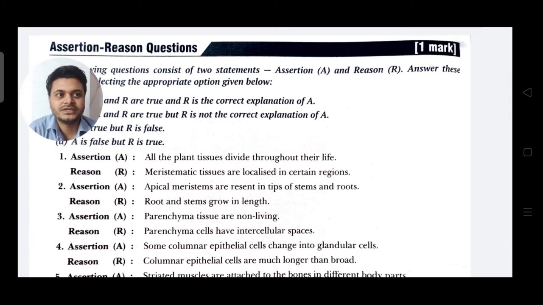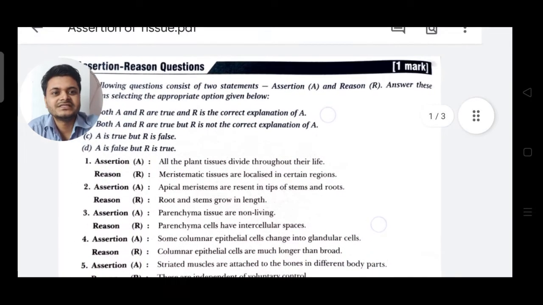Now question 1. The assertion of question 1 is: all the plant tissue divide throughout their life, and the reason is: meristematic tissue are localized in certain regions.